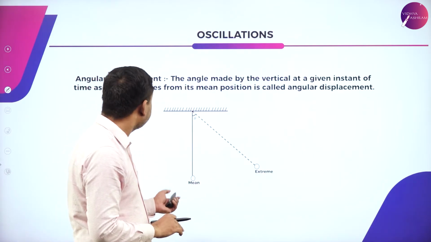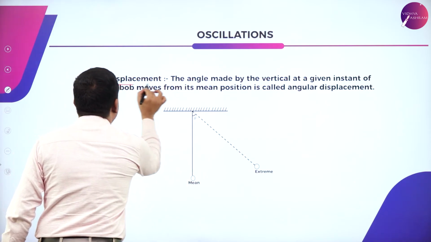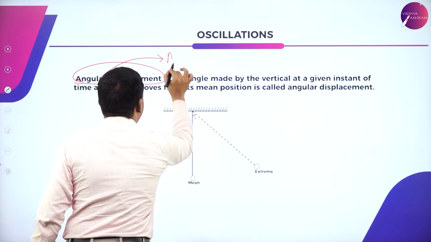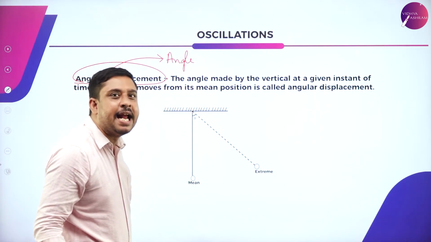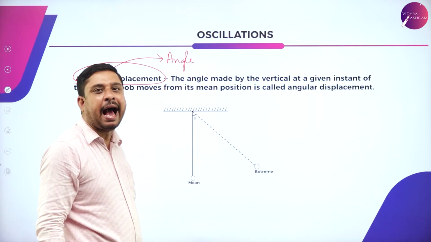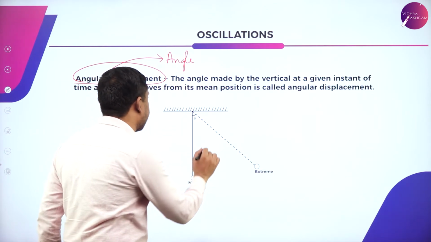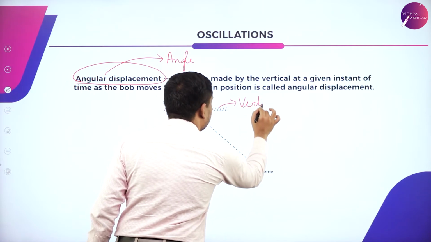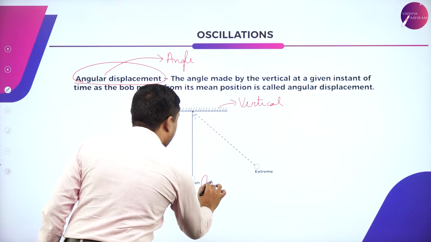Then, what is this? Angular displacement. As the name itself says, it is related to some type of angle. This is the vertical again. I have suspended a bob.